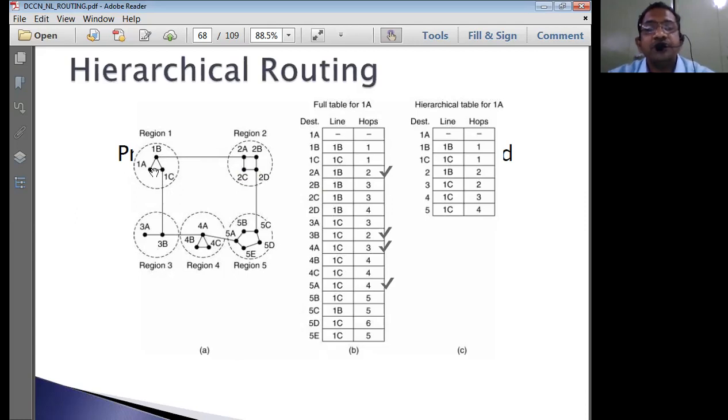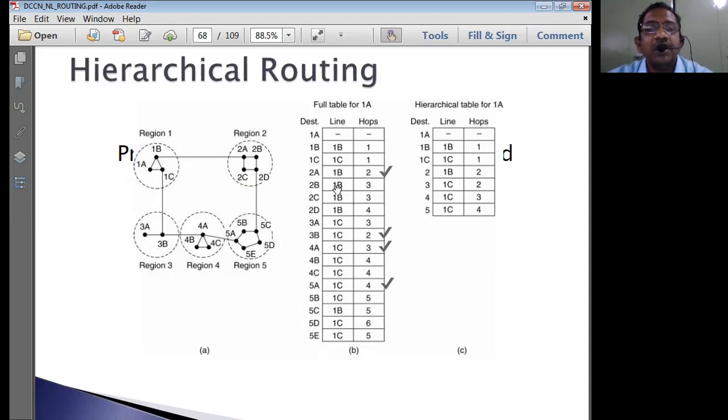This particular packet can reach 2A via 1B. That means the line it is going to use is the 1B line, and using the 1B line it is going to get traversed. Now how many hops does the packet have to take? 1 hop is 1A to 1B. The second hop is 1B to 2A. 2 hops it is going to take, and the line it is going to use is 1B.